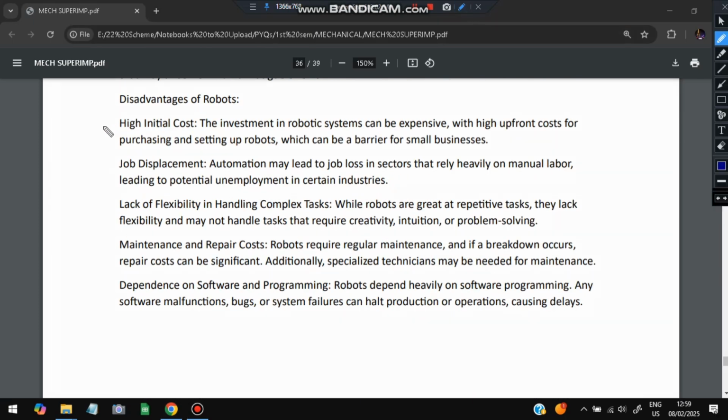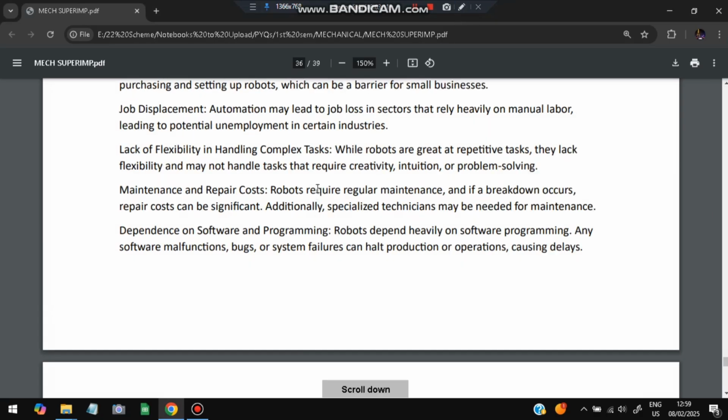Disadvantages are, it is a high initial cost and job displacement can happen, and many people will lose their jobs. Lack of flexibility in handling complex tasks. The robots cannot handle complex tasks unless they are trained on that. Fourth is the maintenance and repair cost is higher. Dependence on software and programming. It depends on the software and programming how it is presented.